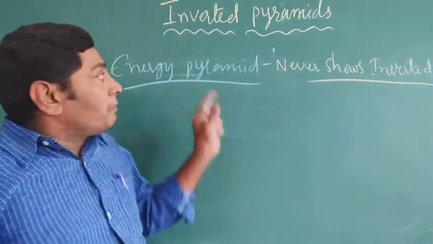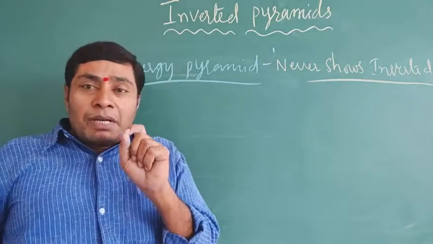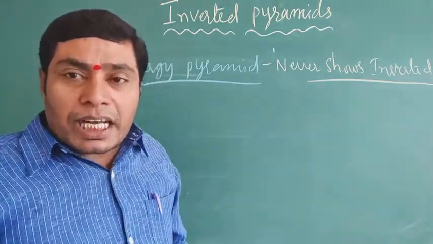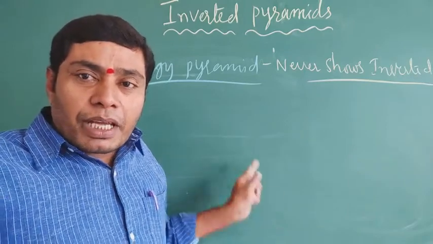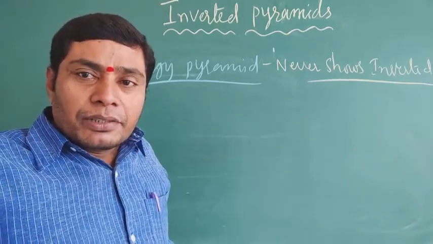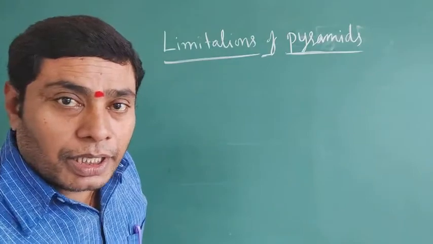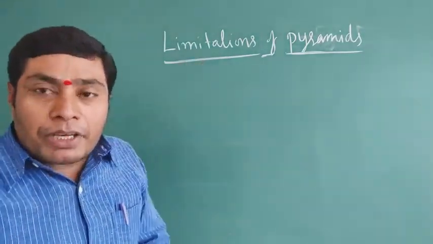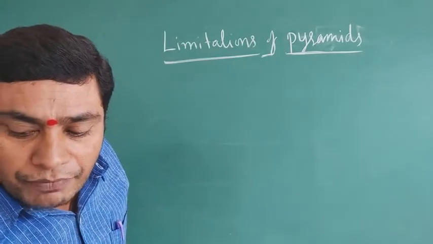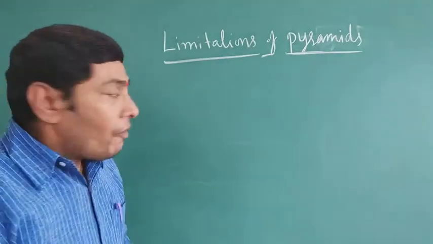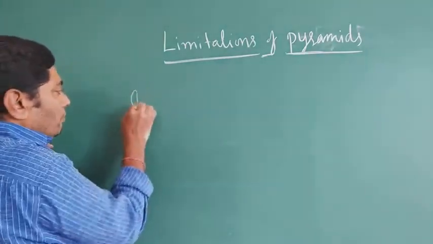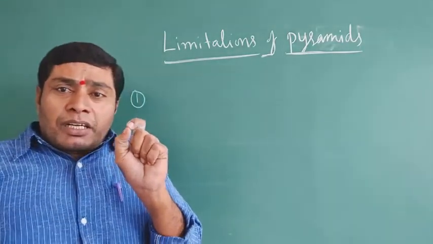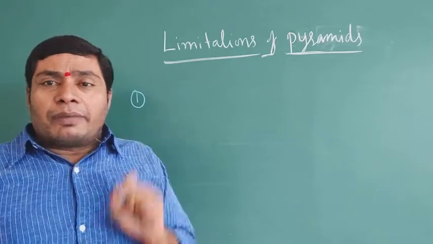Okay, the next topic is some limitations. What are the limitations of ecological pyramids? Detritivores cannot be placed in any trophic level of the pyramids.